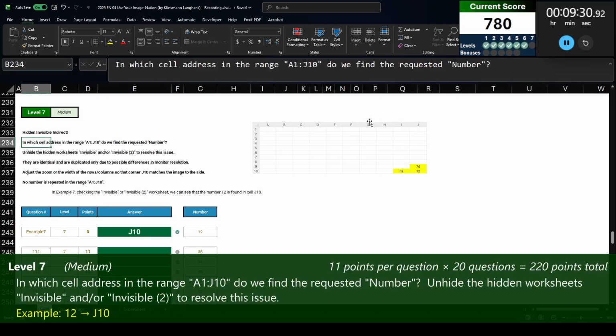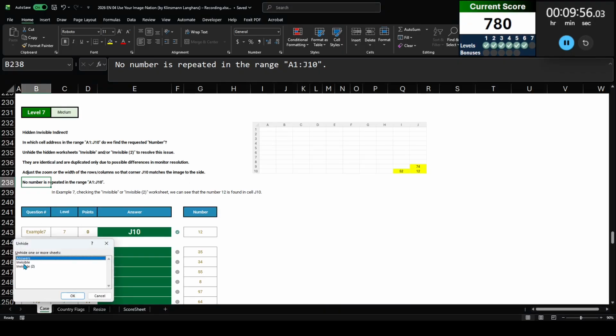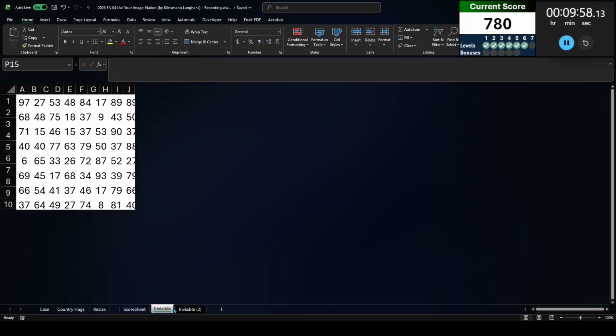Oh, that sounds lovely. In which cell address in the range A1 to J10 do we find the requested number? Unhide the hidden worksheets Invisible and/or Invisible 2 to resolve this issue. They are identical and are duplicated only due to possible differences in monitor resolution. Just zoom or change the width of the rows and columns so that the corner J10 matches the image to the side. No number is repeated in the range A1 to J10. All right, well, let's go ahead and unhide those sheets. So Invisible 1, Invisible 2.